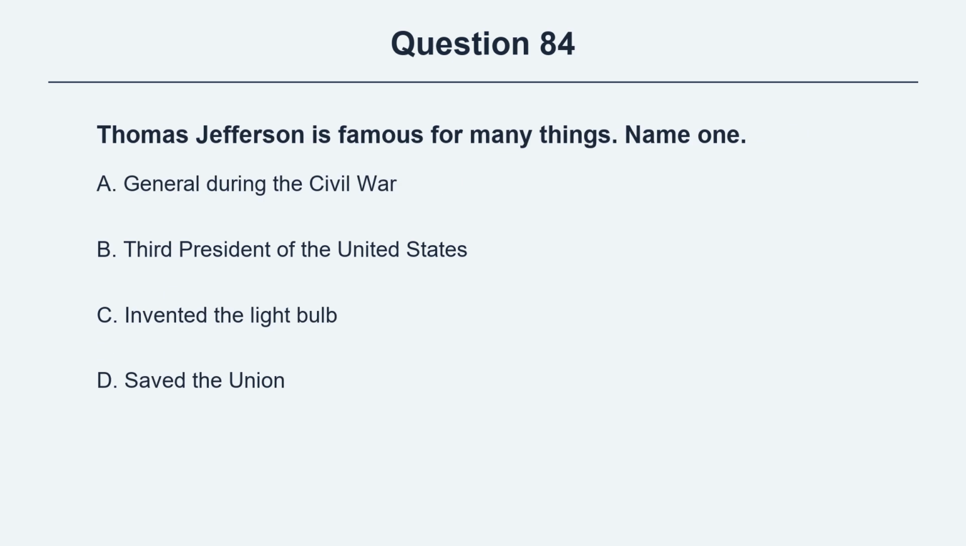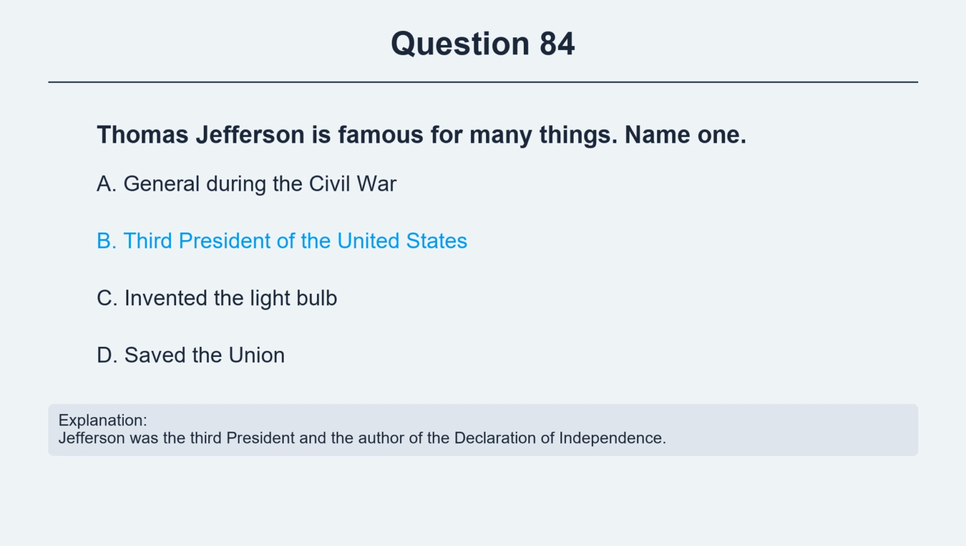Question 84. Thomas Jefferson is famous for many things. Name one. Option A, General during the Civil War. Option B, 3rd President of the United States. Option C, invented the light bulb. Option D, saved the Union. The correct answer is option B, 3rd President of the United States. Explanation. Jefferson was the 3rd president and the author of the Declaration of Independence.